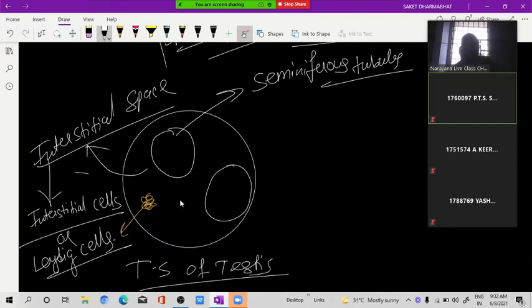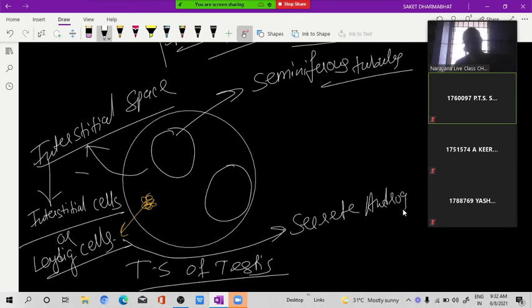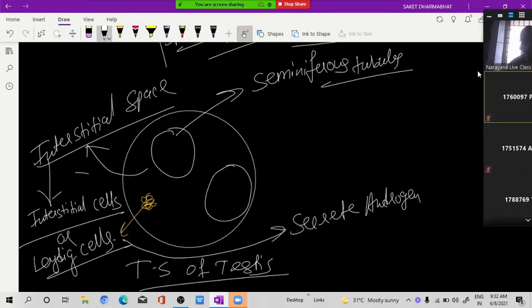Okay, outside of the seminiferous tubule. So what is the use of this Leydig cell? It secretes androgen. What is androgen?